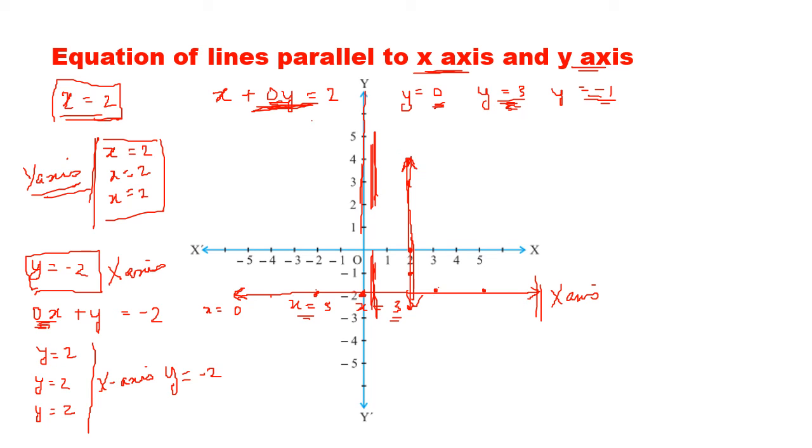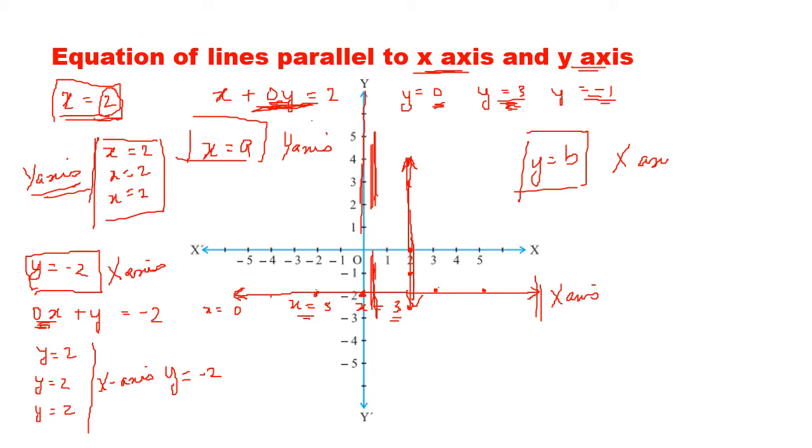So we generally write x equal to a, where a is any constant. So x equal to a is a line parallel to the y-axis, and y equal to b is a line parallel to the x-axis. So these are also equations. We had seen lines like this, but we have also got lines parallel to the x-axis and parallel to the y-axis. We have learnt the equations of the line parallel to the x-axis and parallel to the y-axis.